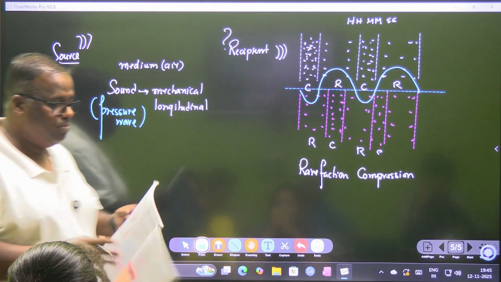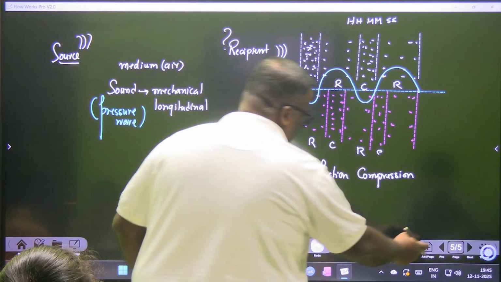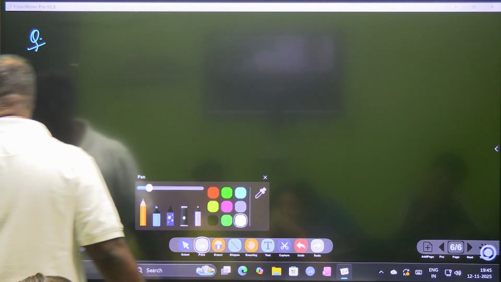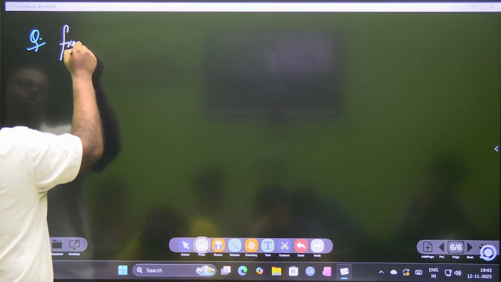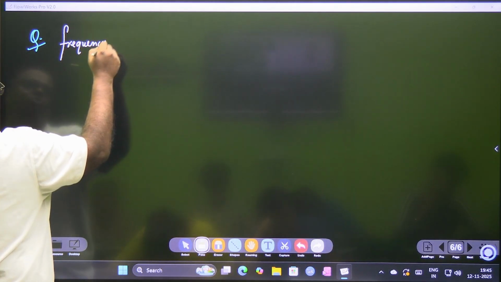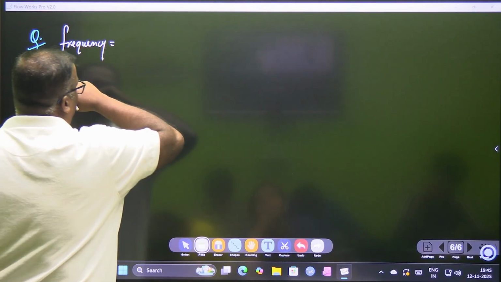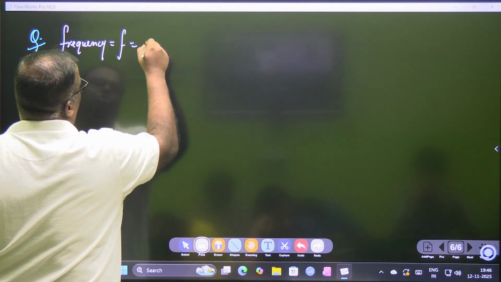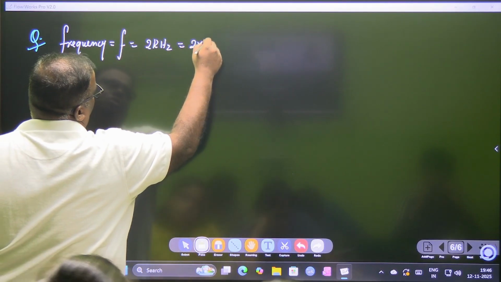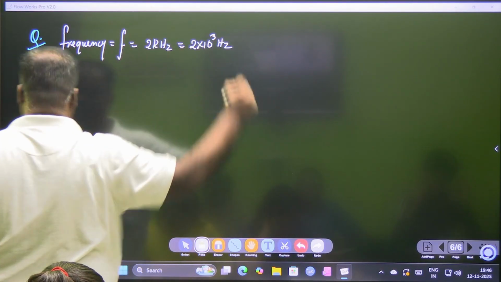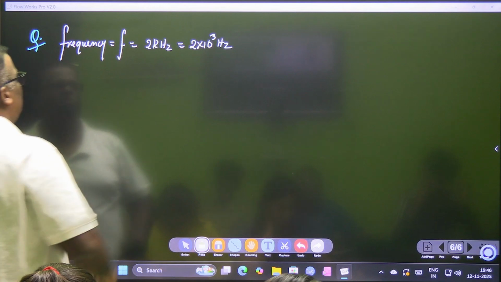Let's do one problem based on the numericals that we had. So a question is out here. We have a sound wave, and the wave has a frequency. The frequency is f, which is equal to 2 kilohertz. Kilohertz means 2 into 10 to the power 3 hertz. Okay, and it has a wavelength.